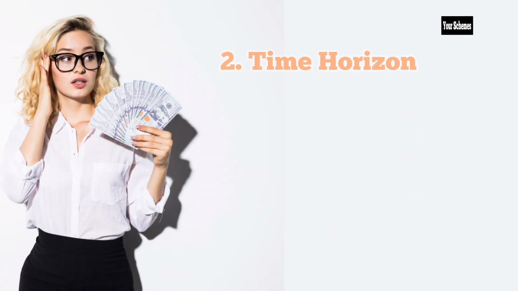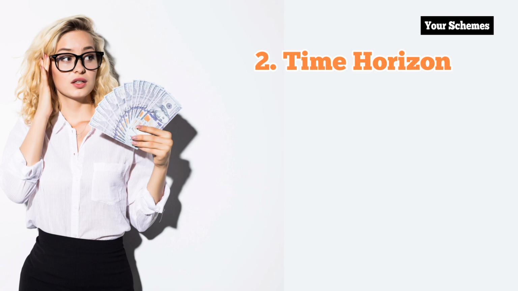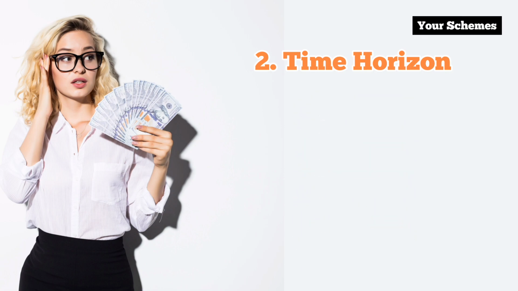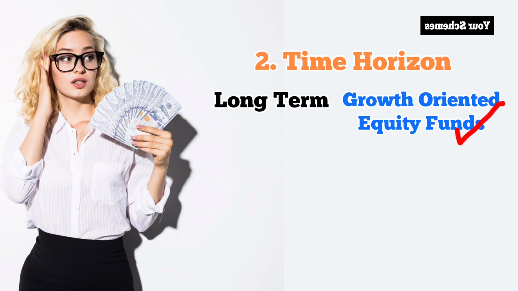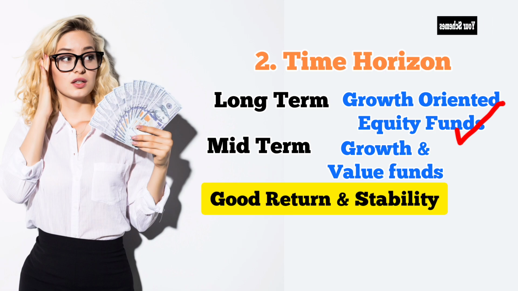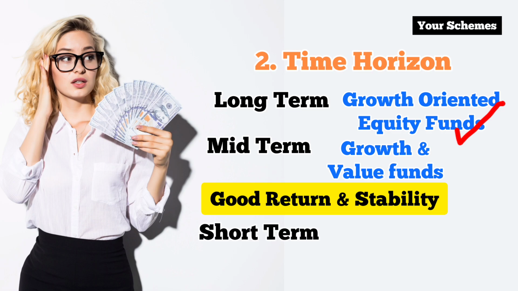The second one, time horizon. You can set your objectives as per the time duration you want to stay invested for. For example, if you plan for long term, then your focus should be on growth oriented equity funds. For mid-term goals, you should have a balanced portfolio of growth and value funds that provide a good return and stability. If you want to plan short-term funds for college expenses, then you can invest in income funds to have a regular income.